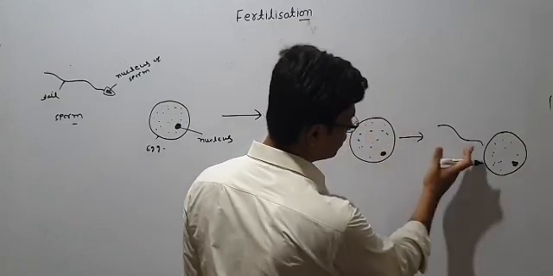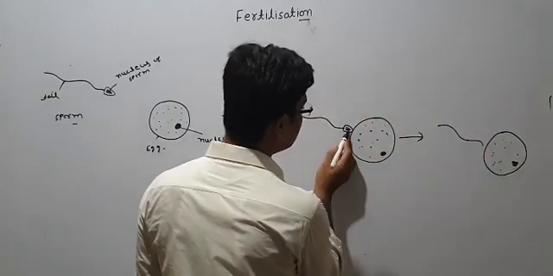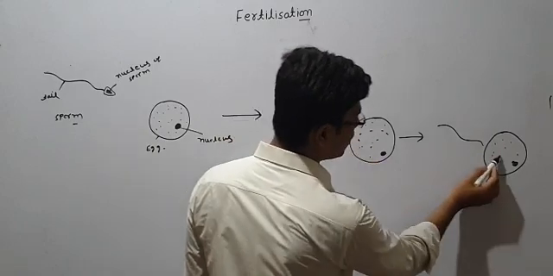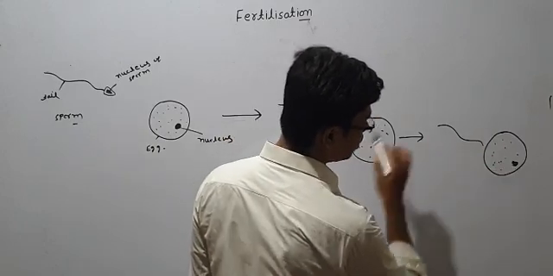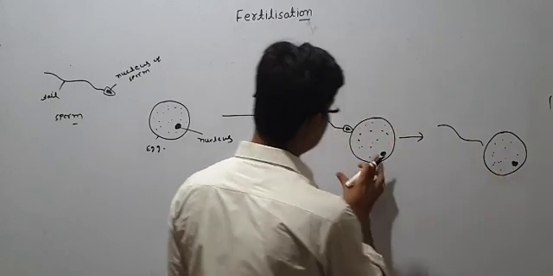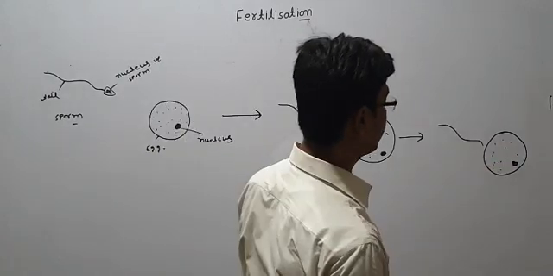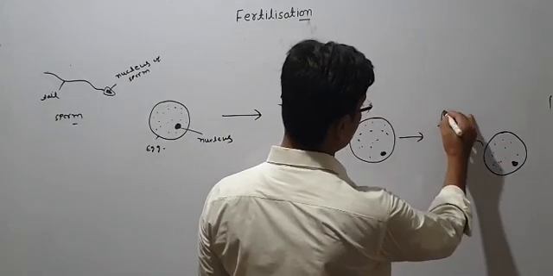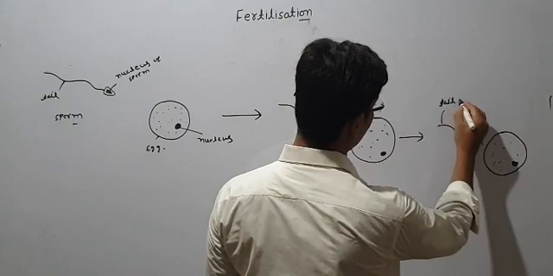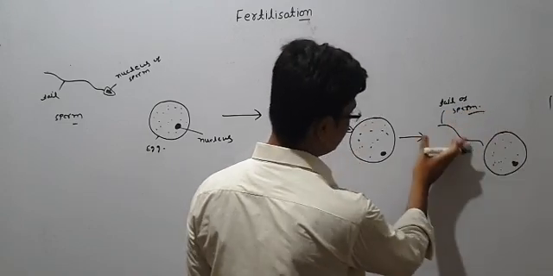The tail just degenerated, the tail just separated, it is not going to enter inside. Only the nucleus, this part has fused, entered inside, and it just comes to mix with this nucleus, and only one nucleus is here. Don't be confused that there are two nuclei. Initially we had two nuclei, but now we have only one nucleus, and the tail of this sperm is of no use. So this tail will degenerate. Okay, this is of no use.